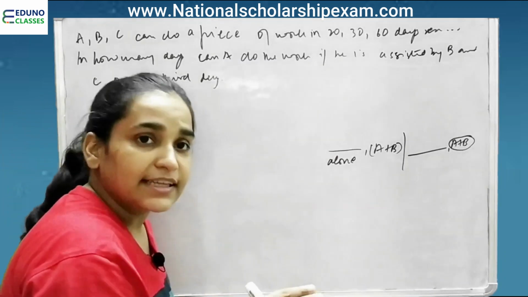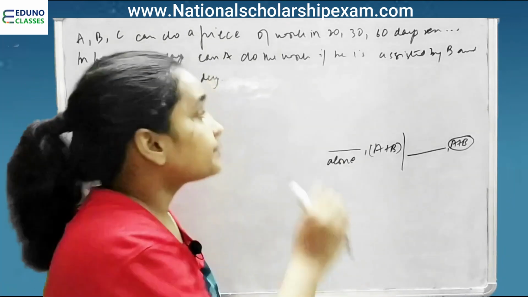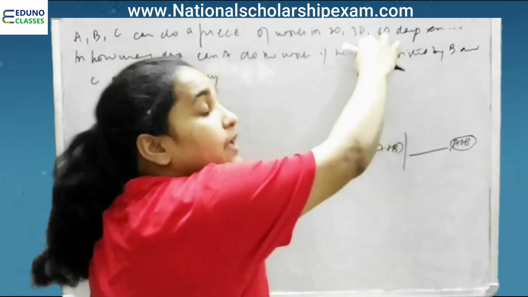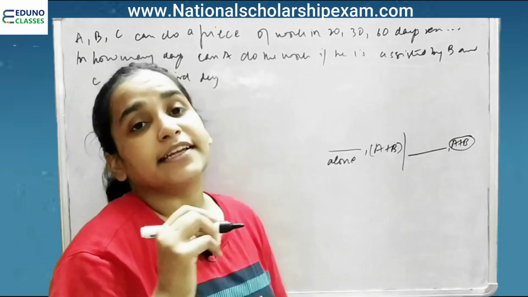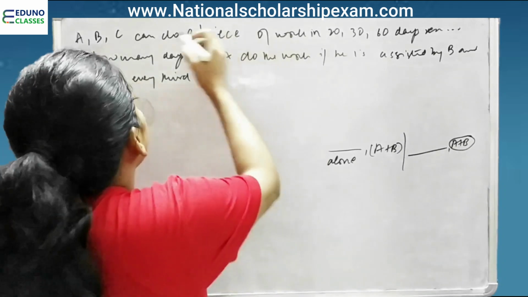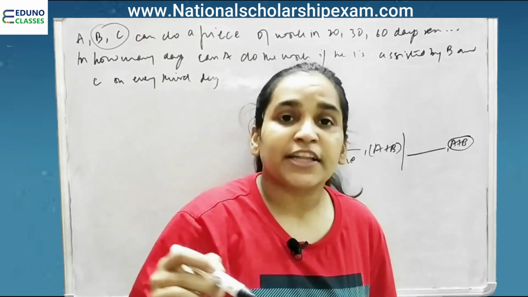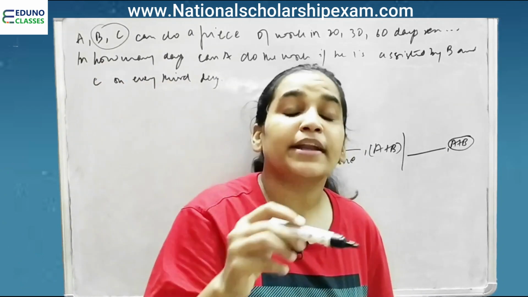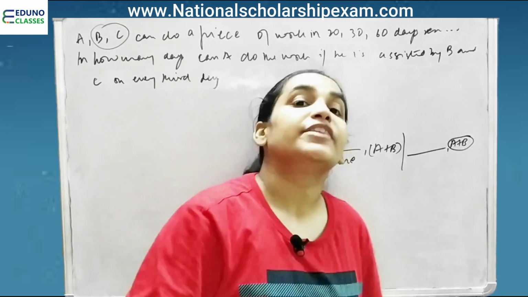This question is saying there are persons A, B and C. A is able to complete the job alone in 20 days, B is able to complete alone in 30 days and C is able to complete the job alone in 60 days. But for some reason, B and C are not there every time. They appear in the scene only on the third day. So it is asking in how many days will they be able to complete the entire job if B and C are assisting A on every third day.